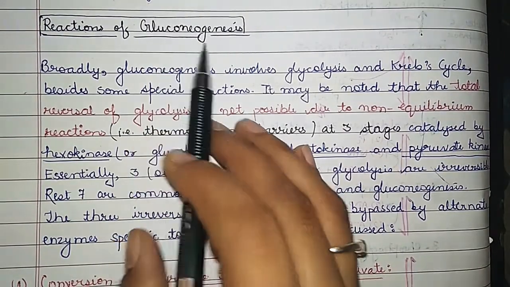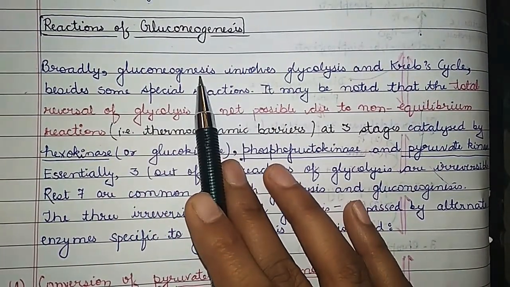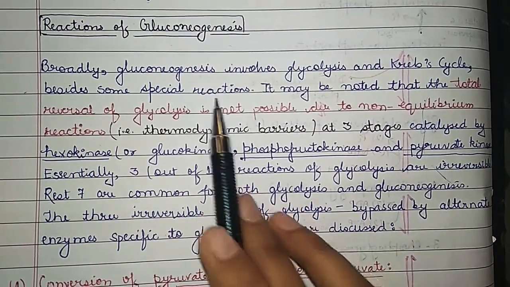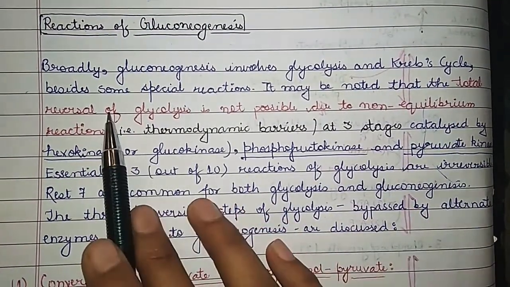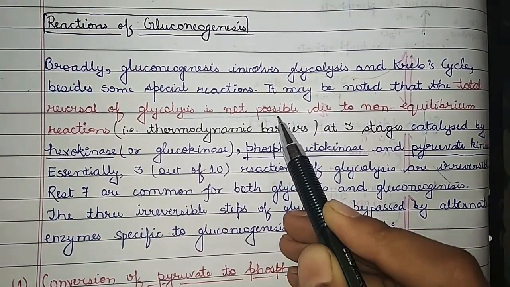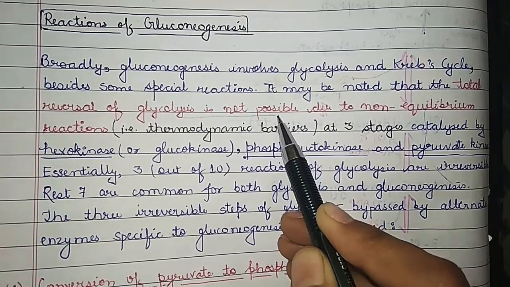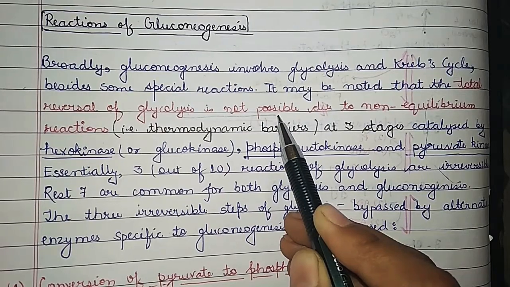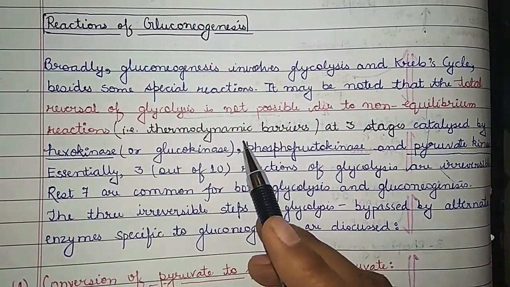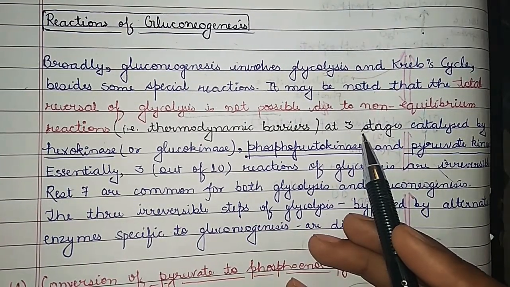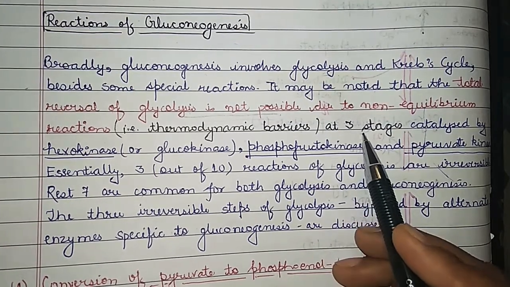Reactions of gluconeogenesis. Broadly, gluconeogenesis involves glycolysis and the Krebs cycle besides some special reactions. It may be noted that the total reversal of glycolysis is not possible. मैंने आपको कहा था कि glycolysis का पूरा reversal हो रहा है almost from pyruvate back to glucose, but in practical life the total reversal of glycolysis is not possible because of the non-equilibrium reactions, that is the thermodynamic barriers at 3 stages that I have shown you with black color marks; these are the non-reversible reactions.